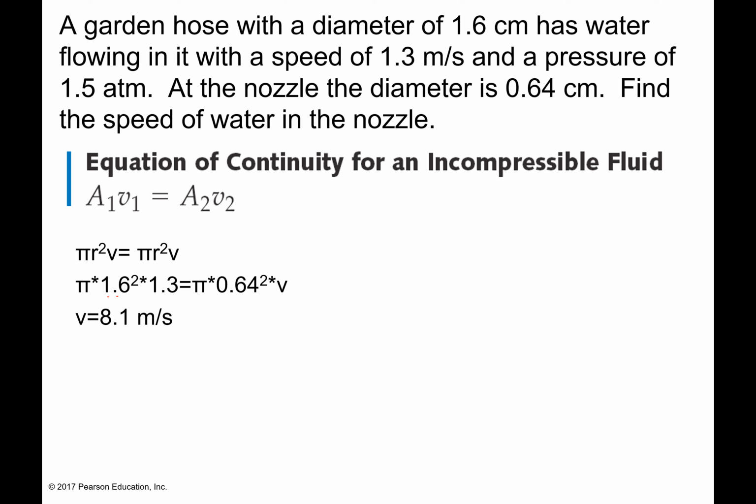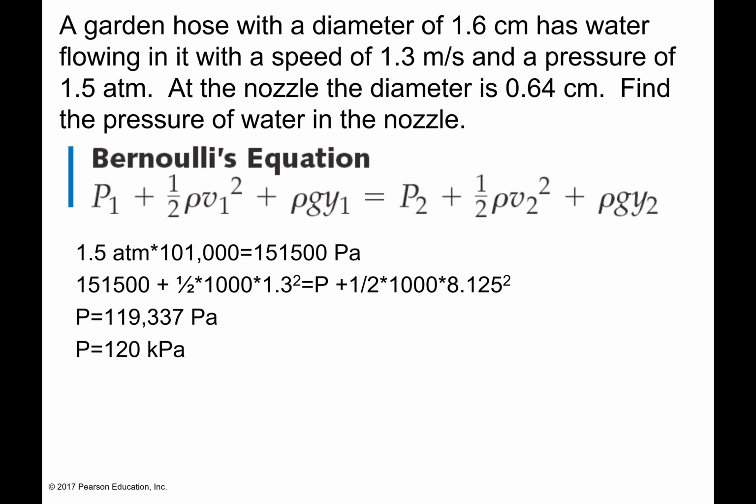These should be in meters, but since I left them in centimeters on both sides, it won't matter. So you don't have to change them to meters as long as you leave them both in centimeters or whatever your unit is. So I went through and the pi's could cancel out. You wouldn't need to have those. And I found the velocity was 8.1. Now there's a second part of this question, and the second part deals with Bernoulli's.